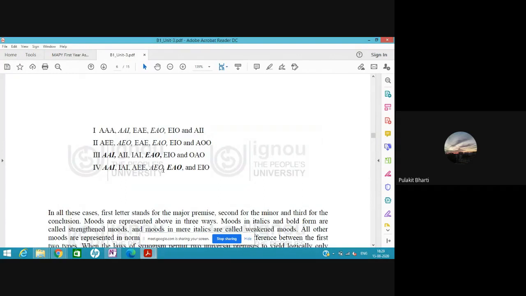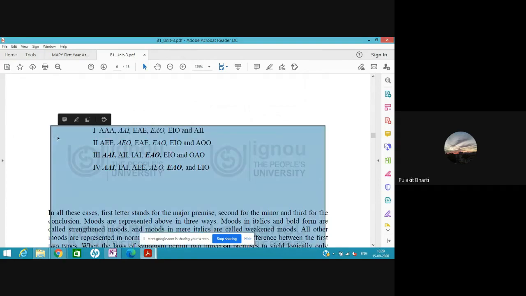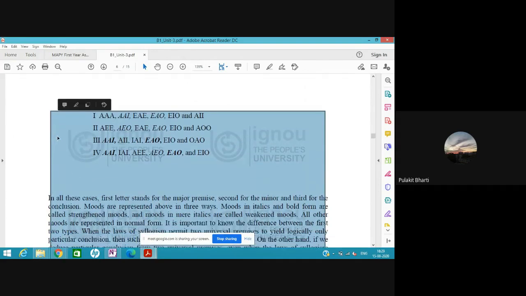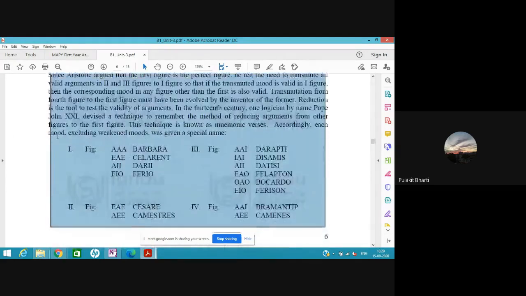Here they have not proved why and how only these moods are valid. Okay, this has been covered in block 4, unit 1, like which mood is valid.